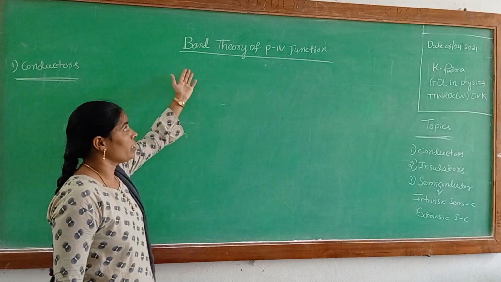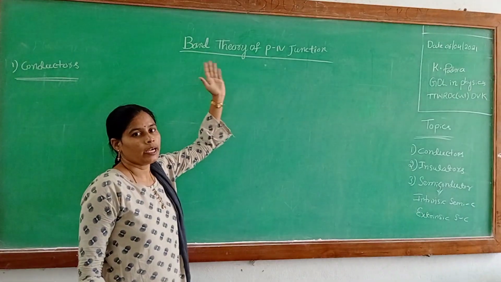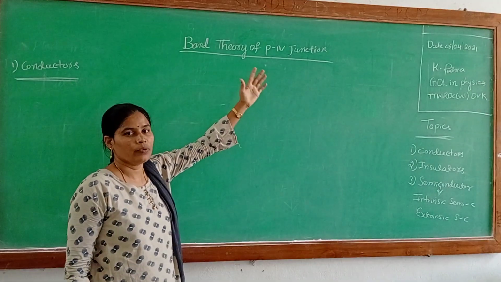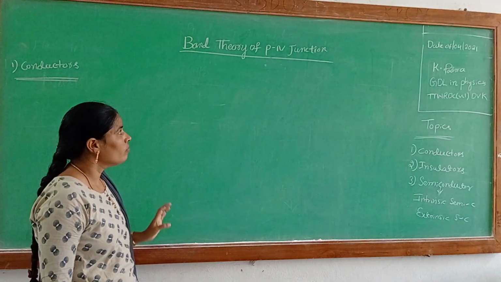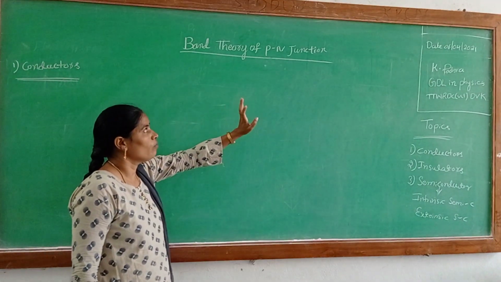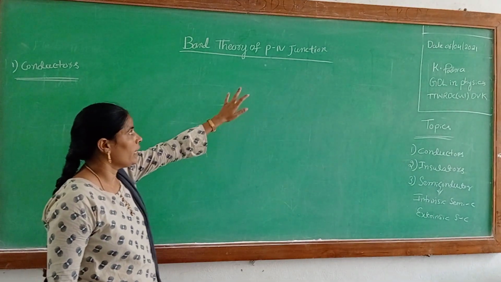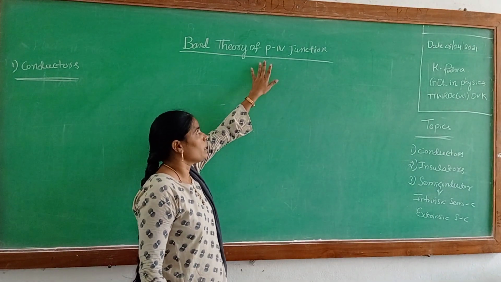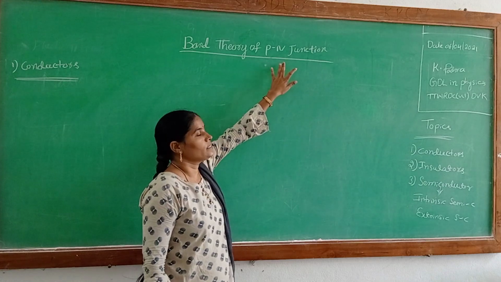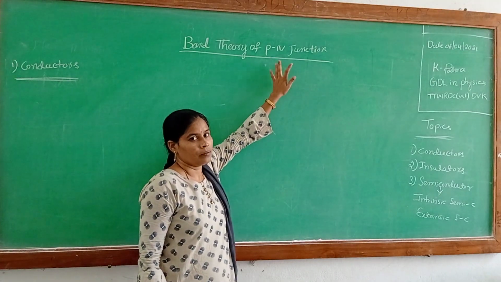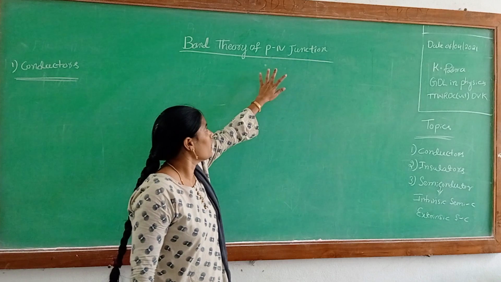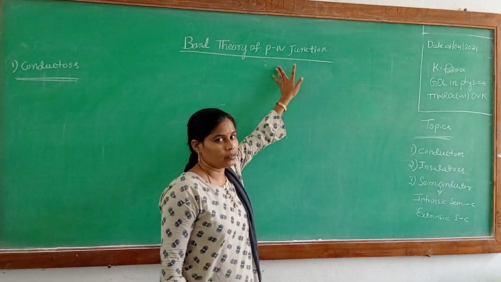Physics: band theory of p-n junction. In the band theory of p-n junction we will discuss what the p and what the n are. In a p-n junction, p is the p-type semiconductor and n is the n-type semiconductor.